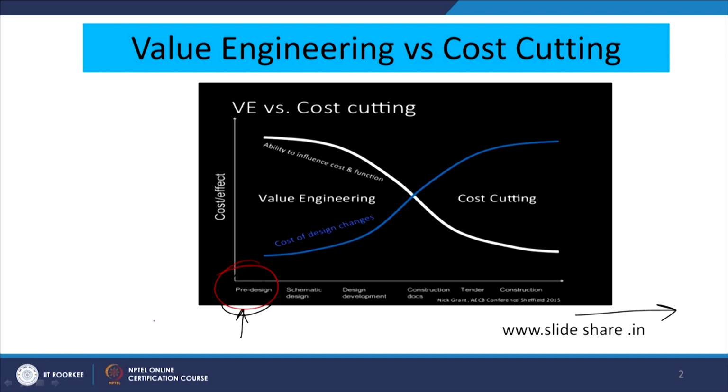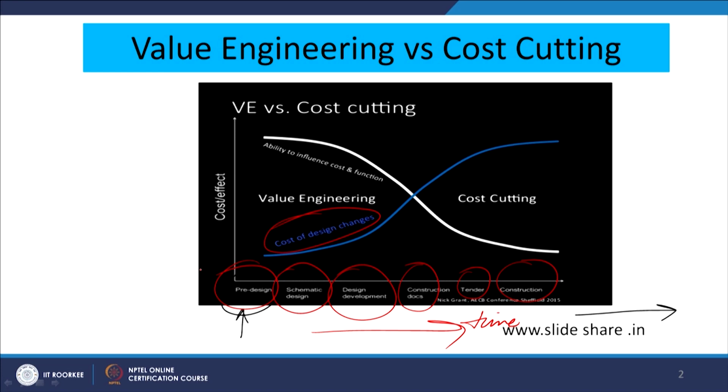So, we have a pre-design here, then the schematic design, design development, construction documents, tender, and construction. This is the time, and this is the cost linked with the design changes.